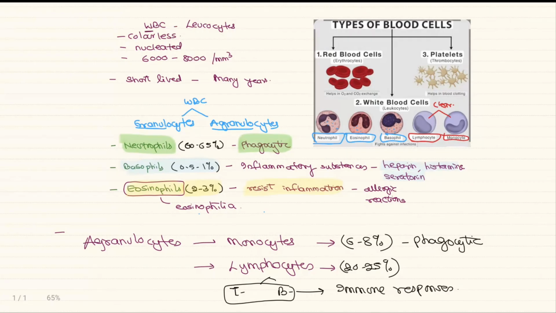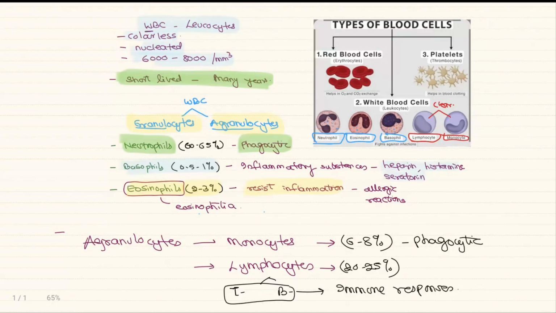Let's quickly revise. The WBC or the leukocytes, we call them white blood cells as they are colorless, as they lack hemoglobin. These are nucleated. The number ranges from 6,000 to 8,000 per millimeter cube. These are short-lived cells, from a few minutes, a few hours, to even many years. Two types are prominent in the WBC: the granulocytes, which consist of granules in the cytoplasm, and the agranulocytes.